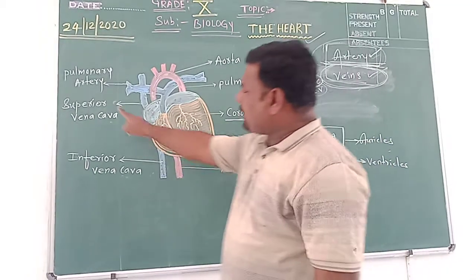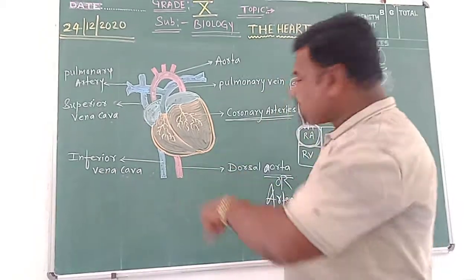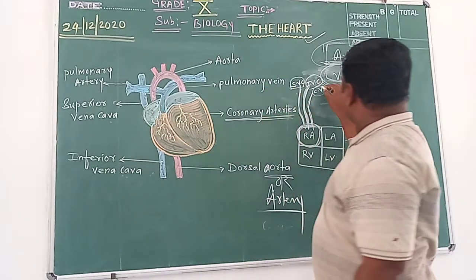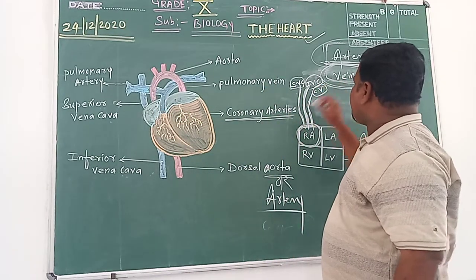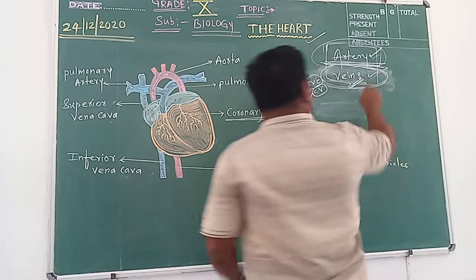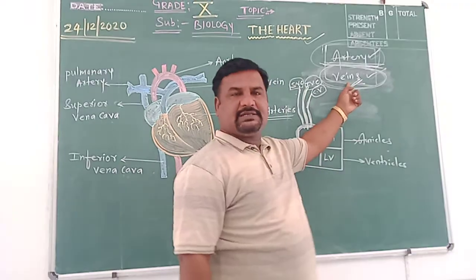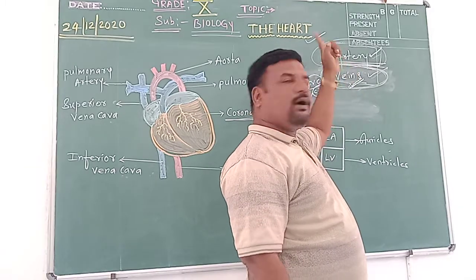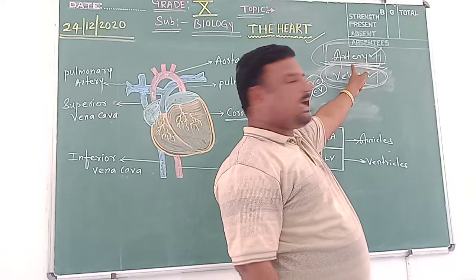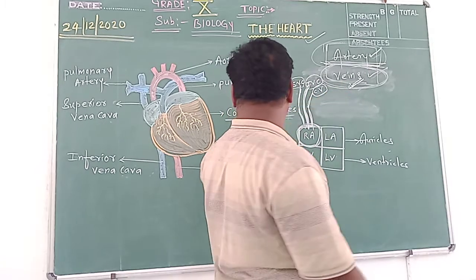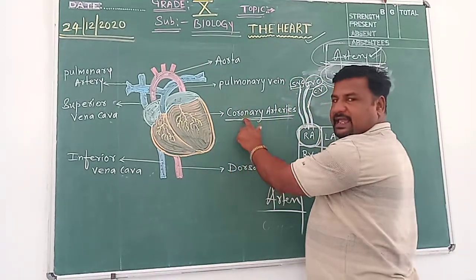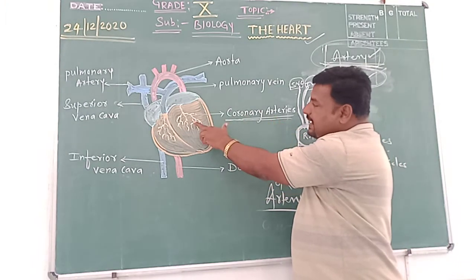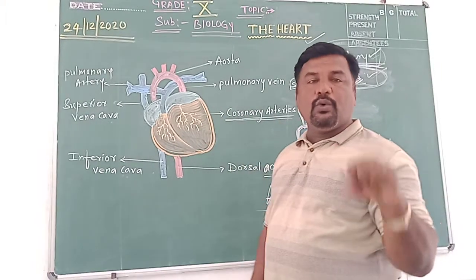In addition to this superior vena cava and inferior vena cava, there is one more blood vessel that opens into this right auricle here. What is that called? Coronary vein. As I told you here, children, all the veins in the body carry deoxygenated blood except the pulmonary vein. All arteries in the body carry oxygenated blood except the pulmonary artery. See here, coronary arteries carry oxygenated blood because they are arteries. Coronary arteries carry oxygenated blood to whom?